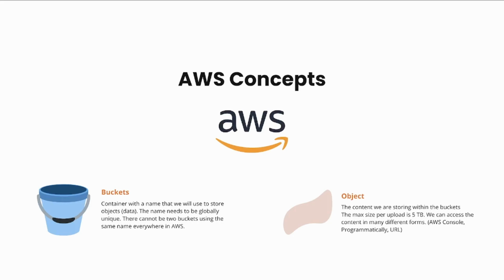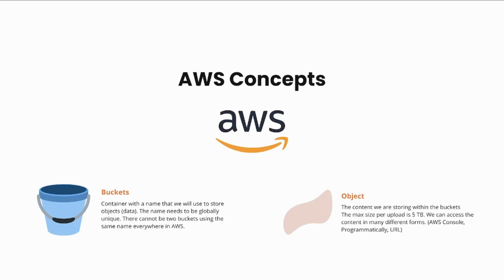You could do the AWS console route, which we usually do. We log into AWS using our credentials and go to the service that we need, and our data should be there. We can do it programmatically, meaning that we can use the AWS SDK like we did in a tutorial video that I created in regards to S3 and Lambda, which I'll leave a link somewhere. But you can use the SDK to communicate with the S3 bucket to get our data, or you can even use a URL. Whenever we upload an object to a bucket, that object has a URL attached to it. So say, for instance, we uploaded a video or a photo to our bucket, then we'll have a URL that will be referencing our video or our photo.